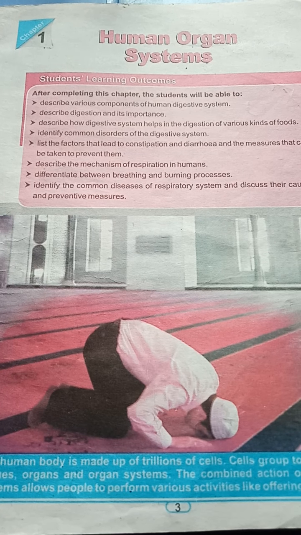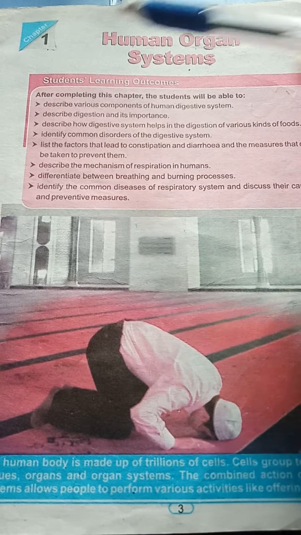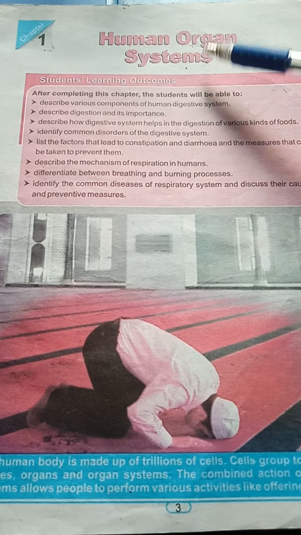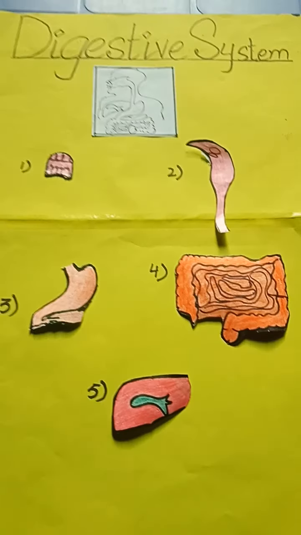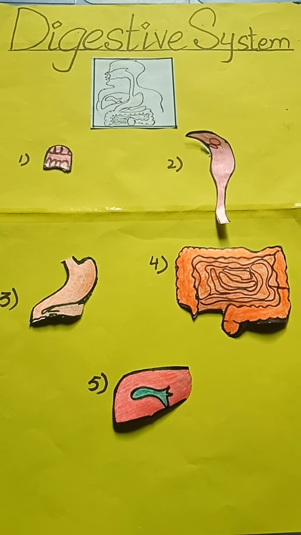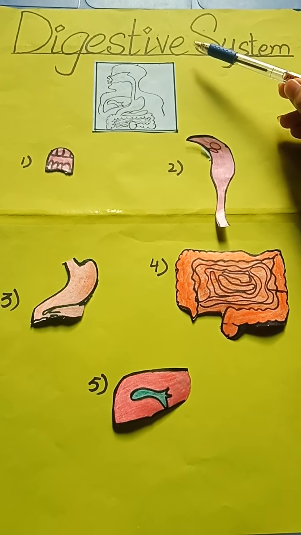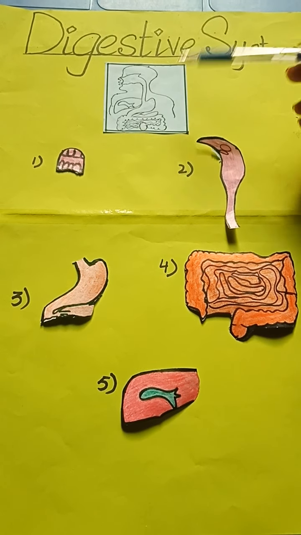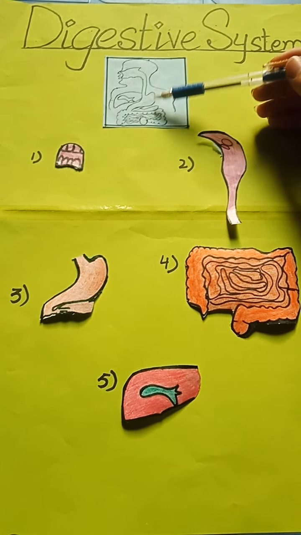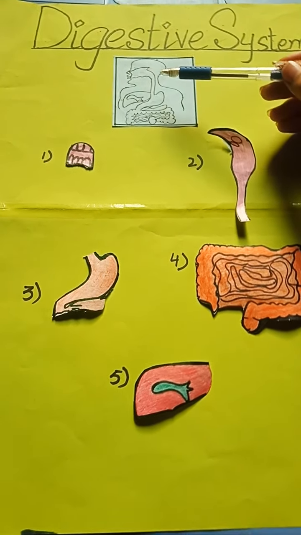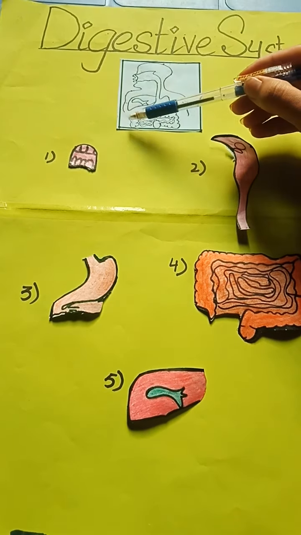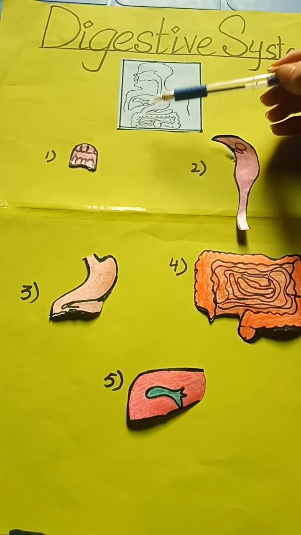This is the first video lecture of class 7th science, chapter number 1, human organ systems. Today's topic, digestive system. So our topic is digestive system. The parts of the body that take part in the process of digestion form our digestive system. It starts from the mouth and ends at the anus, the last part.